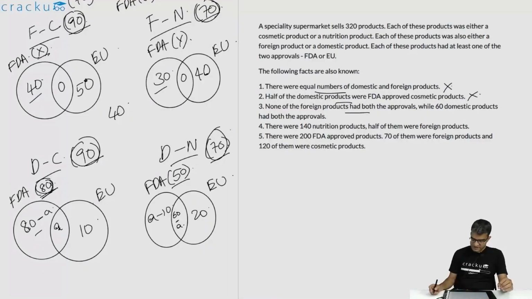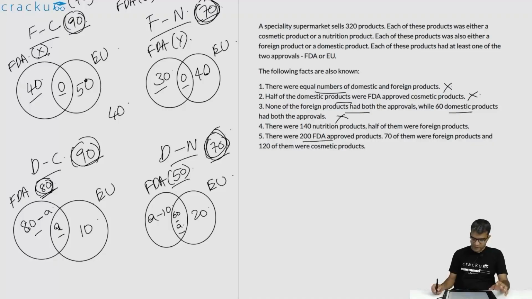None of the foreign products have both the approvals. That is what we use to fill two zeros over here. While 60 domestic products have both the approvals. So the sum of this one and this one, that is A plus 60 minus A, is equal to 60. This also is used up. There are 140 nutrition products. Half of them are foreign products. That we have used to calculate that this is 70 and this is 70.